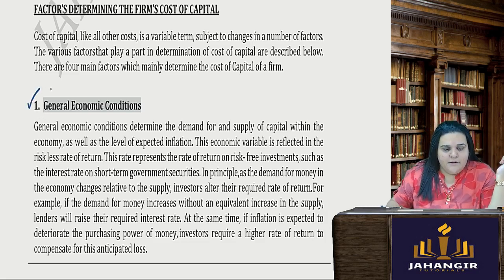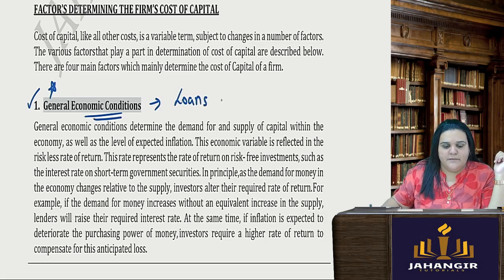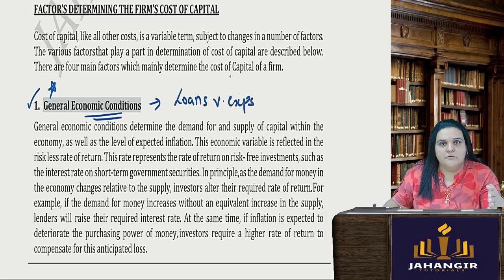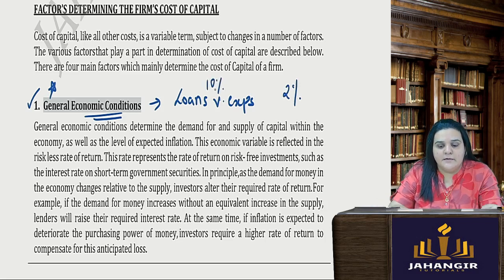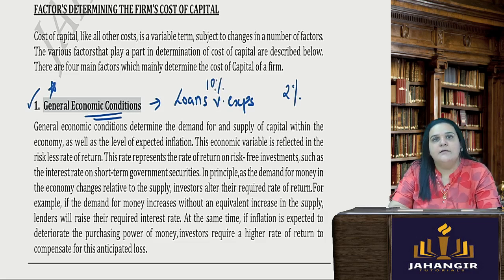Now, general economic conditions. In India, if you see, loans are very expensive as compared to, say, you go to Dubai or you go to the USA, where a loan will be at 2%. Here we have 10%. Very expensive. Obviously, in developed countries the risk when you invest is really less, therefore the return is also less.